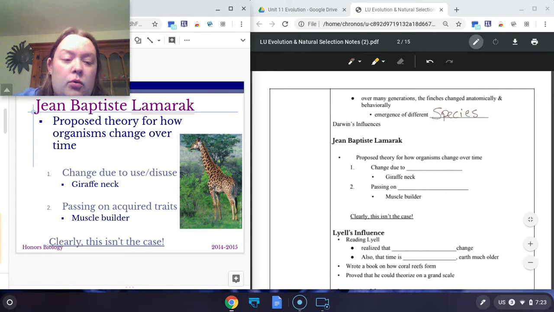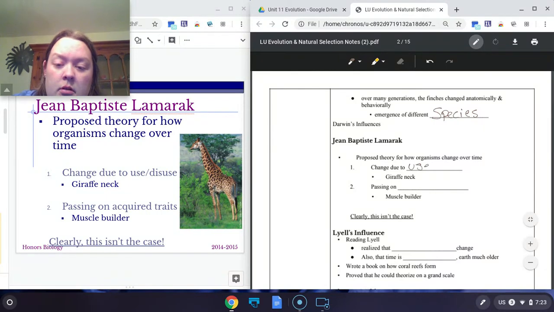Lamarck said that organisms can change based on the use or the disuse of a trait, meaning if you don't use the trait that you have, you will lose it. So for the giraffe neck, if giraffes don't stretch their neck, they will lose the long neck. His other theory was that organisms can pass on acquired traits. So traits that you get during your lifetime, you can pass on to your children.